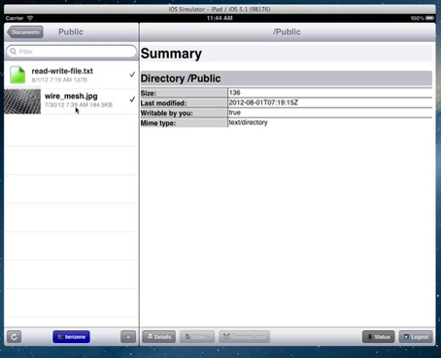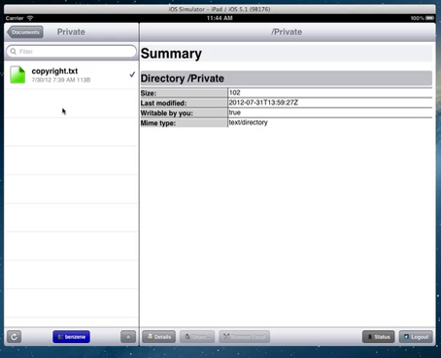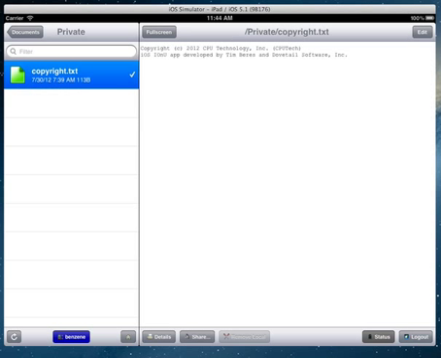There are a couple of sample files that get installed, read write, and some other files that get installed in public and private just for testing, so that you always have something there to play with in a demo. You can click on a file, and once you're viewing it, you can go into full screen mode.